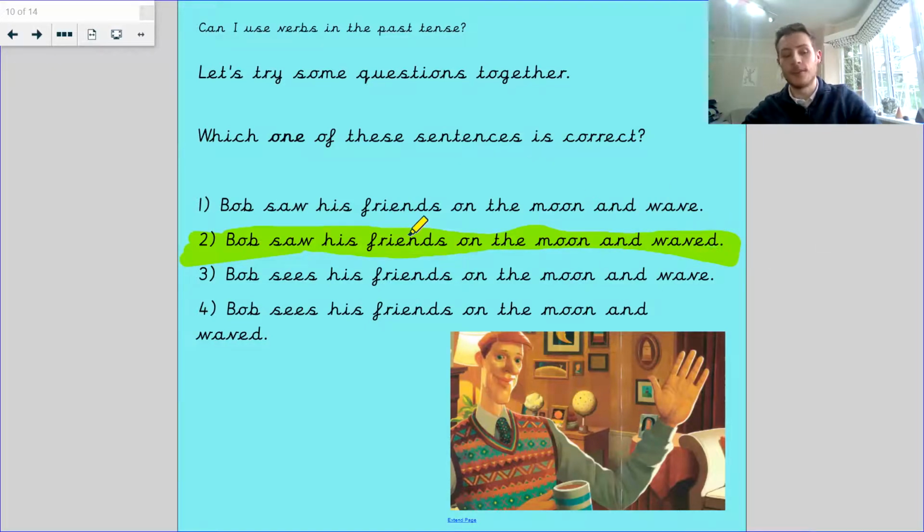And the reason it's number 2 is because we can see here, Bob saw. Now, although we don't know that saw is past tense, it sounds different than see, sees. That's not past tense, that's present tense. Bob saw his friends on the moon and waved. It's got that ed sound there. Waved. And it's got an e and a d to make it past tense. Spot on. Answer 2 was the right one there, not 4.